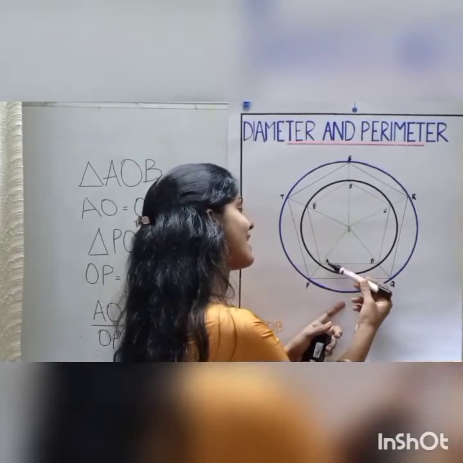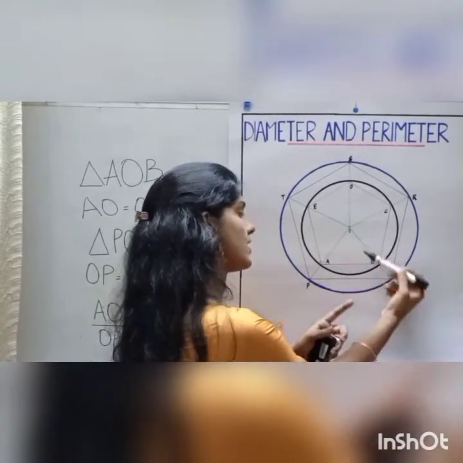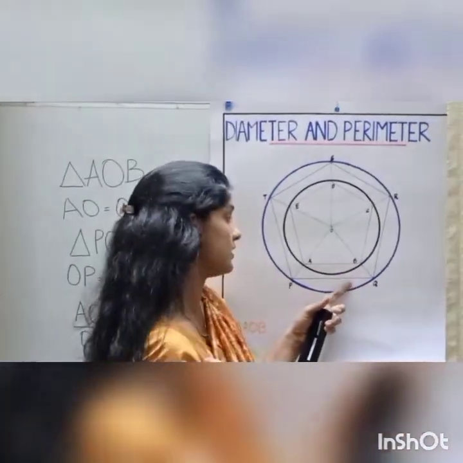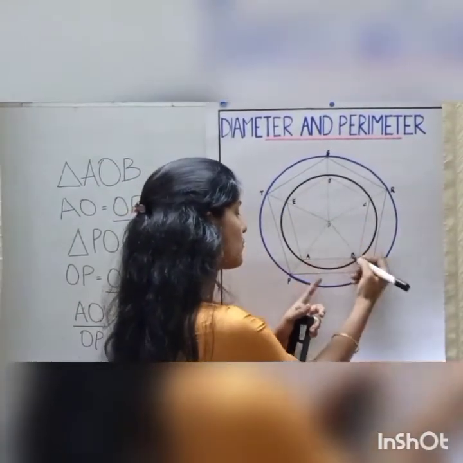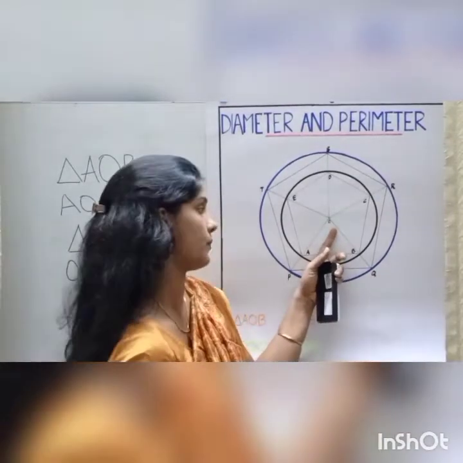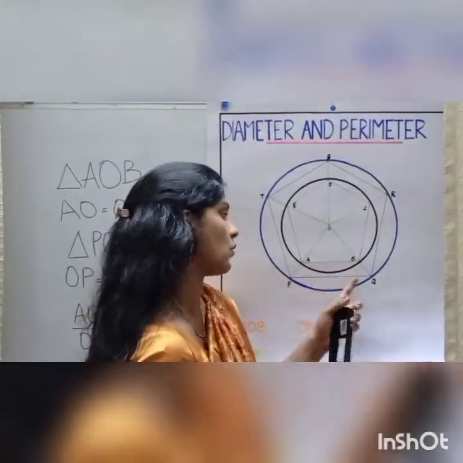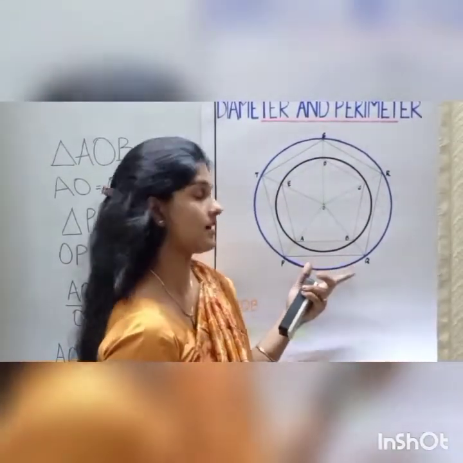The sides AO, OB and OP, OQ. And which is the angle that they have in common? That is the angle O, in AOB and POQ. So the third sides, that is AB and PQ, will also be scaled in the same factor.